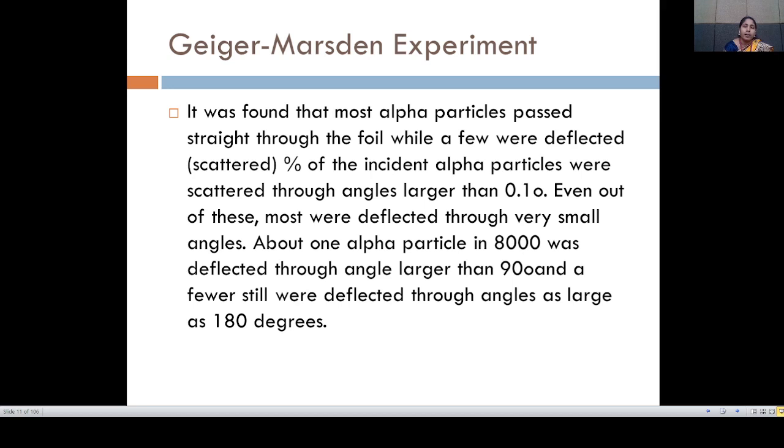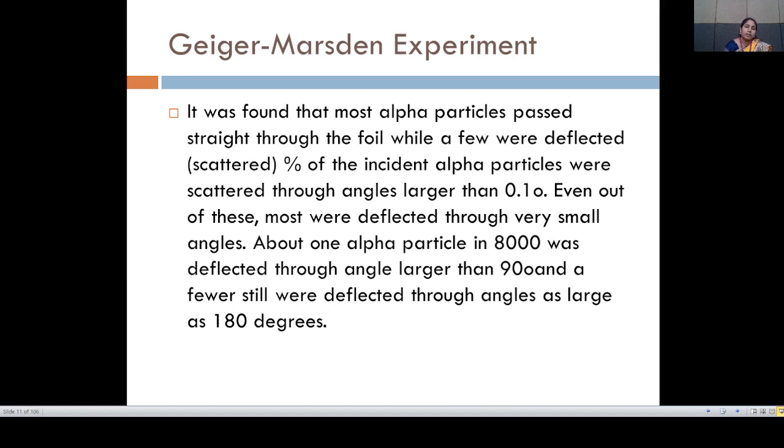That means the alpha particle has a positive nature, and some are deflected from 0.1 degree to 90 degrees. About one alpha particle in 8000 was deflected through an angle larger than 90 degrees, and fewer still through angles as large as 180 degrees. So this deflection can be detected by the detector.